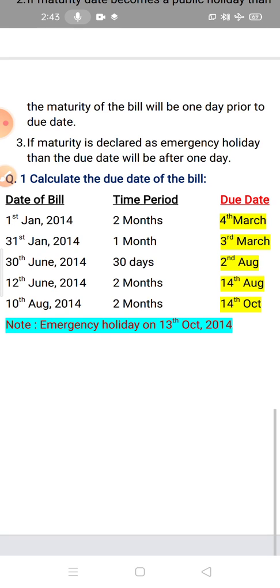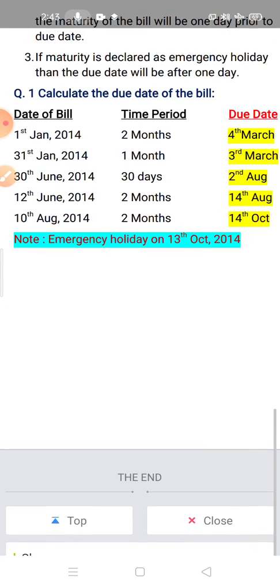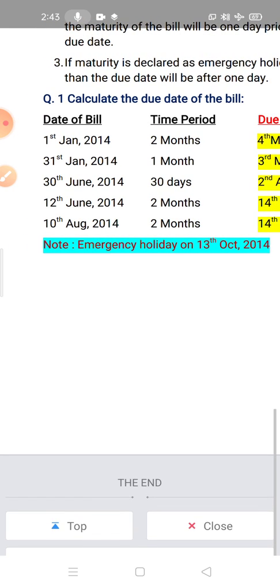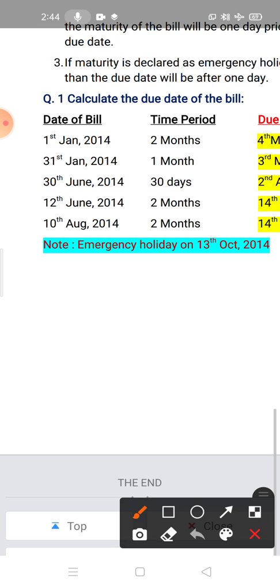5th March. Okay, now this is the question in which you have to calculate the due date of the bill. So here, see children, the date of the bill and the time period are given. We have to find out the due date, and as we know that the time period is given, after the time period you have to add 3 days of grace. Now we will start counting. 1st January 2014. So leave the 2014, we have to see the date only. So 1st January. Now here the time period is given as 2 months. So 1st January plus 2 months.